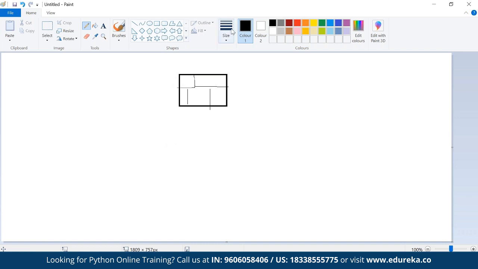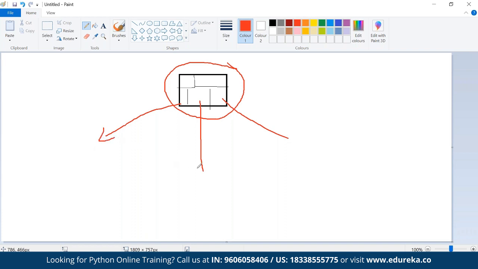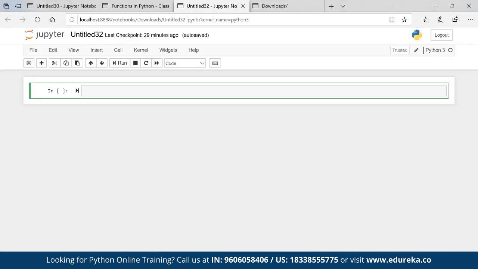So basically this floor plan is nothing but a class. And when I am creating a physical object, then it is an object. So with this class, I can create multiple objects. With this plan, I can create multiple houses. So class is one. I'll have multiple objects for that class. Okay. So now let's try to create a class here.